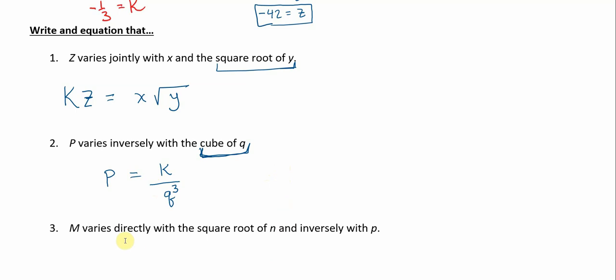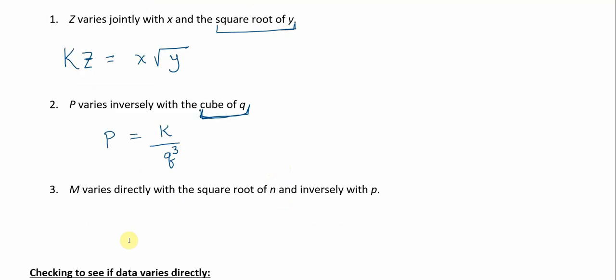One last one. M varies directly with the square root of n and inversely with p. This is interesting. Let's take the first part: m varies directly with the square root of n. That means m is equal to k times the square root of n.